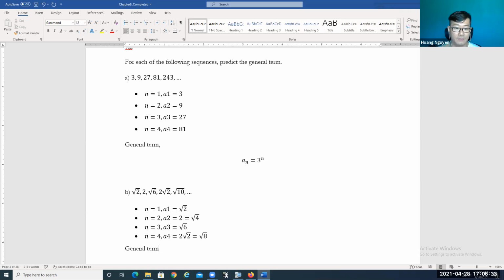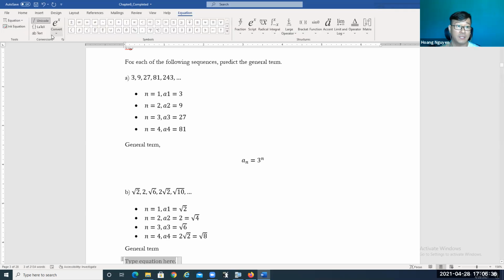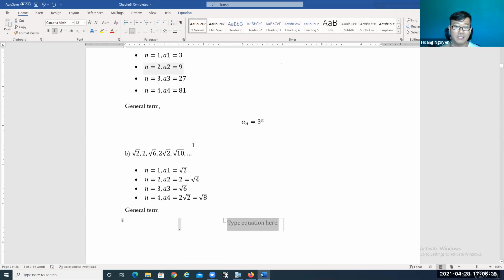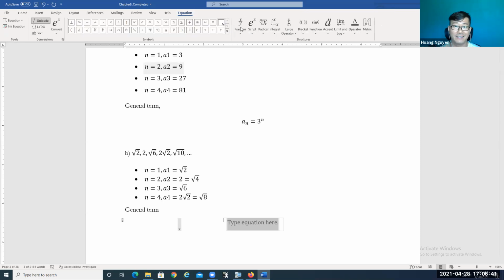So now we need to find out the general term. What's going to be the general term of this sequence, everyone? Let's give it a try. So what's it going to be? a sub n. When n is equal to 1, it's going to be square root of 2. When n is equal to 2, the answer is square root of 4. When n is equal to 3, a3 is equal to square root of 6. So it looks like all of the terms are going to be a square root, right? So it's going to be square root of what?